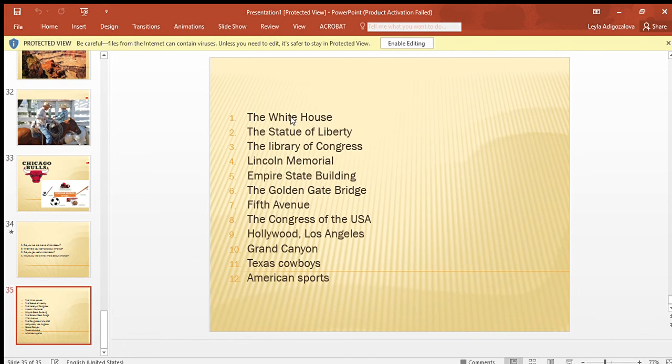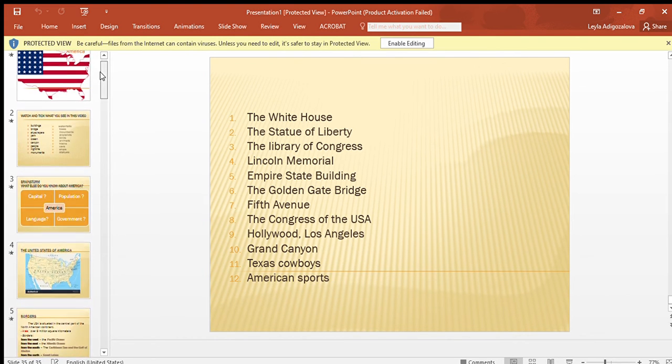So as you see, it's White House, the Statue of Liberty, the Library of Congress, Lincoln Memorial, Empire State Building, the Golden Gate Bridge, Fifth Avenue, the Congress of the USA, Hollywood, Los Angeles, Grand Canyon, Texas Cowboys, and American sports. Now we come to the first hour slide.